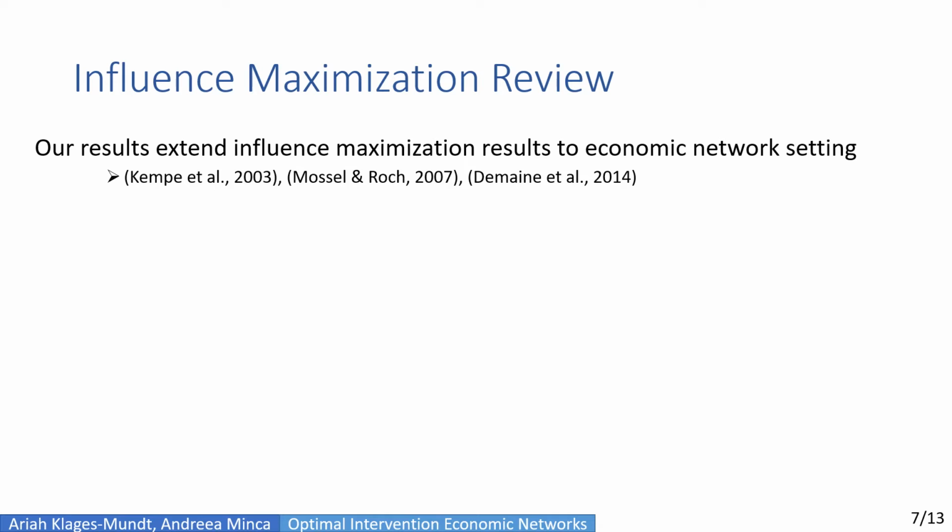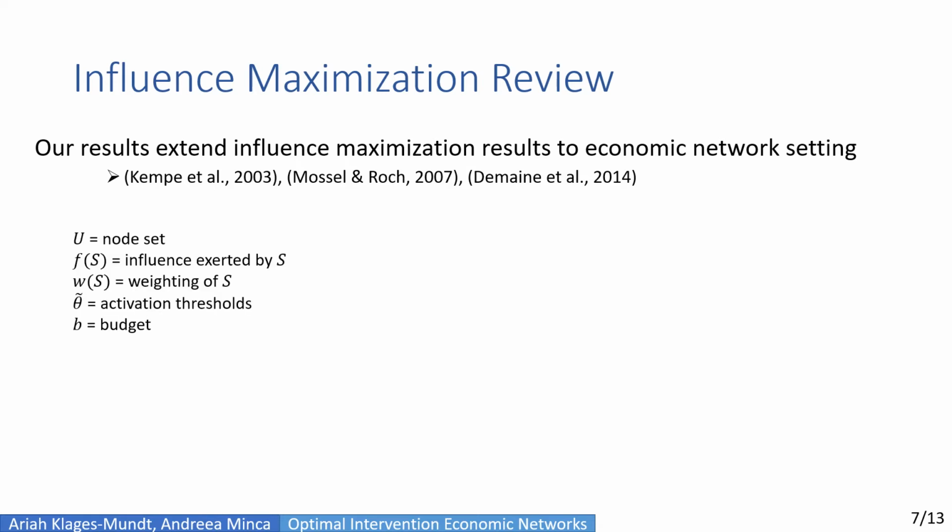I'll give a quick overview here of the main ideas. So the influence maximization problem is composed of a node set U, an influence function f that describes the influence exerted by a set S, and a weight function w that gives the importance of nodes. And then again we have the activation thresholds and a budget. And the idea is that we want to find an initial seed or activation set S0 and then iteratively construct the activated sets according to how the influence propagates.